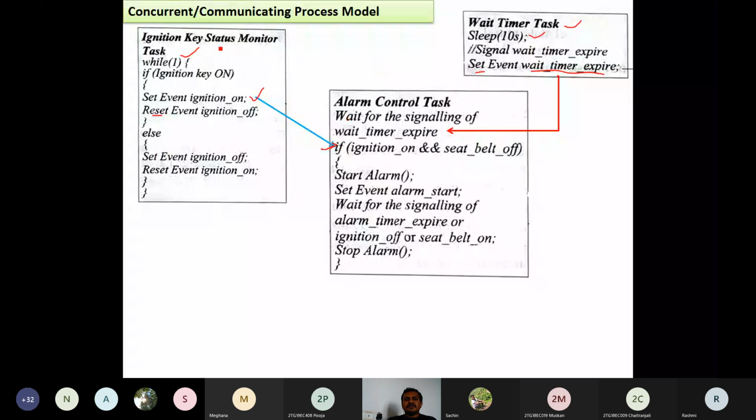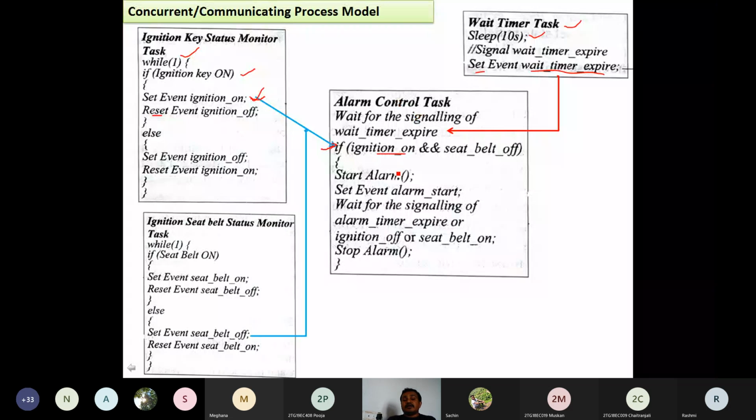Obviously, when the ignition key status monitoring task is executing and it finds the ignition key is on, it is going to set the ignition key on status. When the ignition key on status is there, it will support this concurrent process of the alarm control task. So this condition is going to be true. Then another task is waiting for the seat belt off. Ignition key is on and seat belt off.